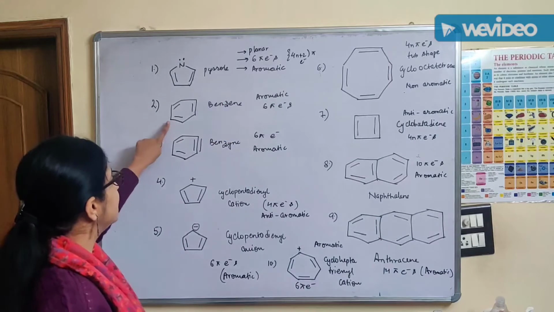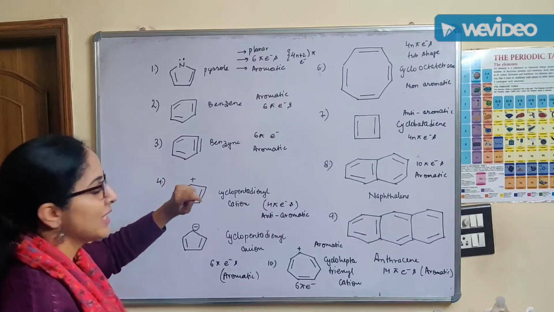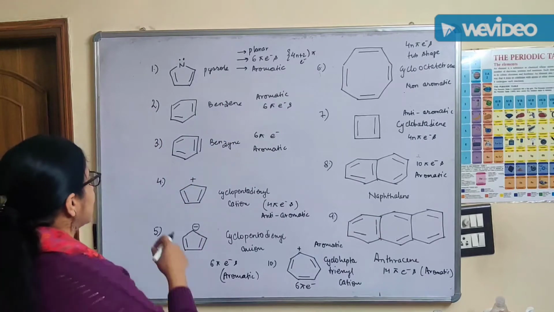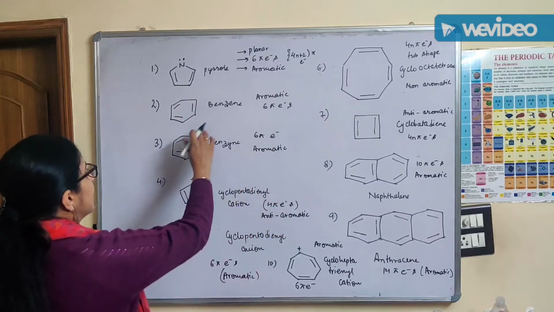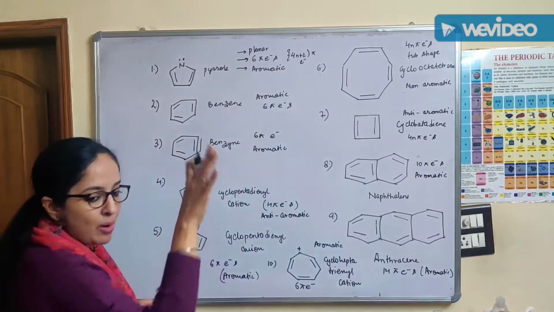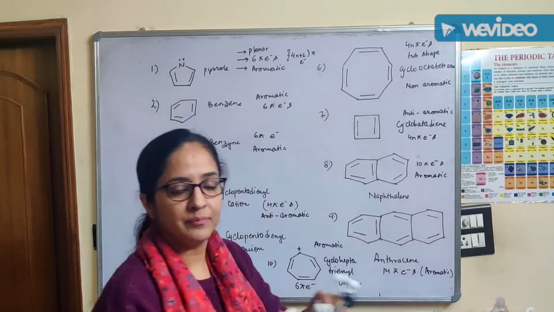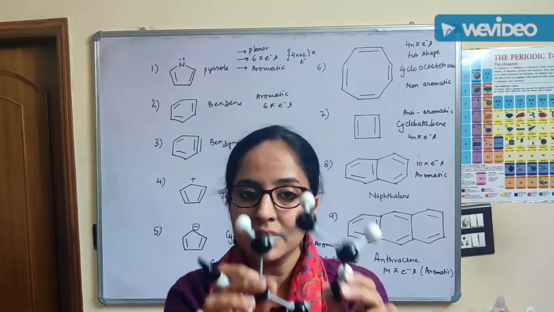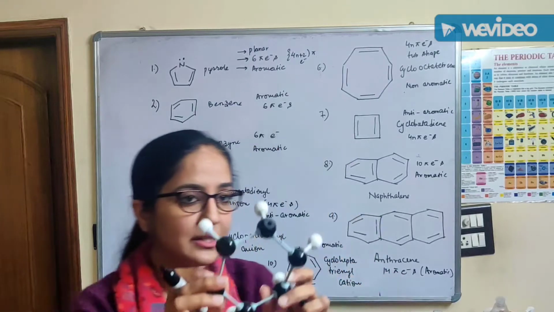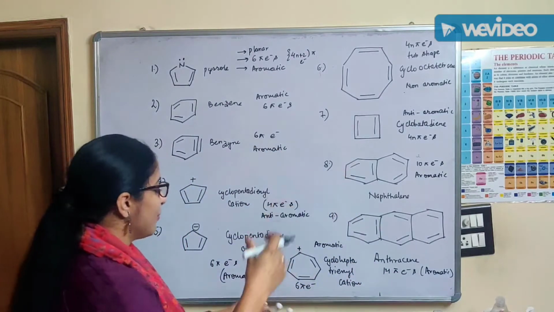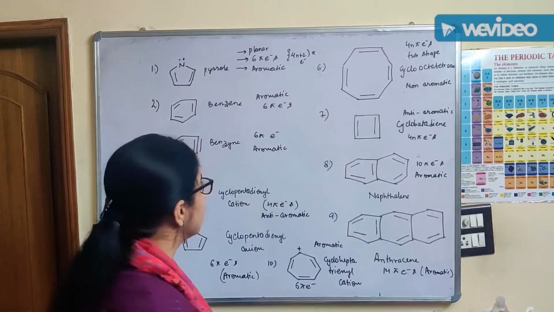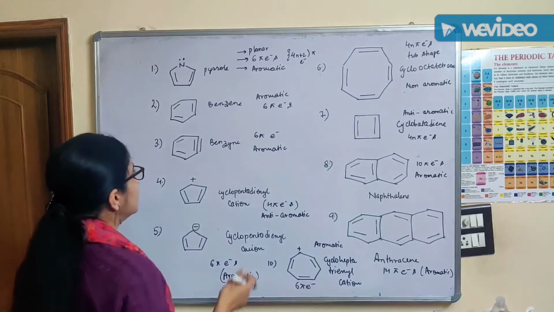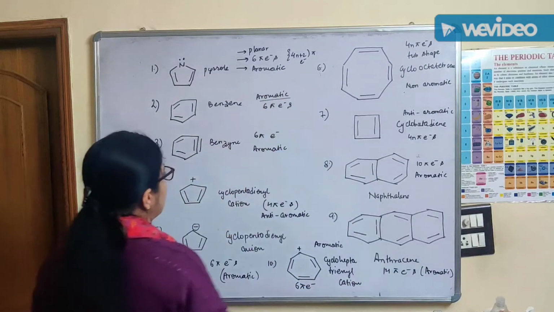The second example is, students, benzene. As we have discussed earlier also when we were discussing the rules. So again, 6 pi electrons, all atoms are sp2 hybridized, conjugated double bond system, delocalized pi electrons are there, 6 pi electrons, again the 4n plus 2 pi electron rule is followed. That is Huckel's rule. Thus, this compound is also aromatic.